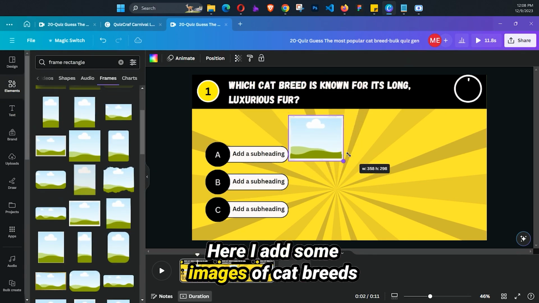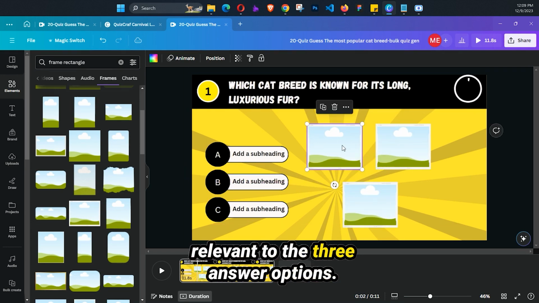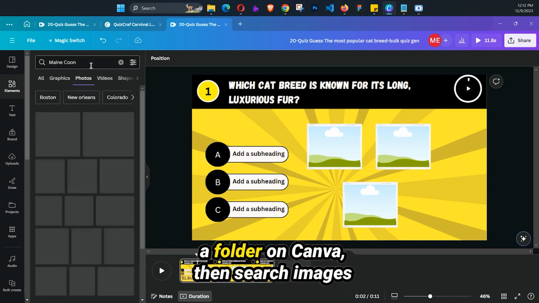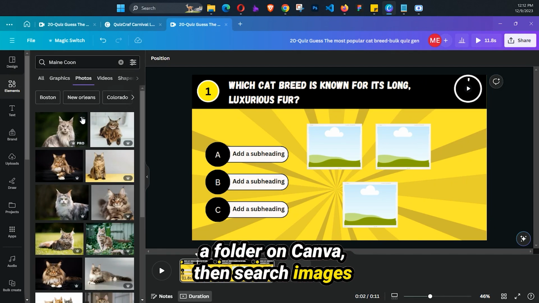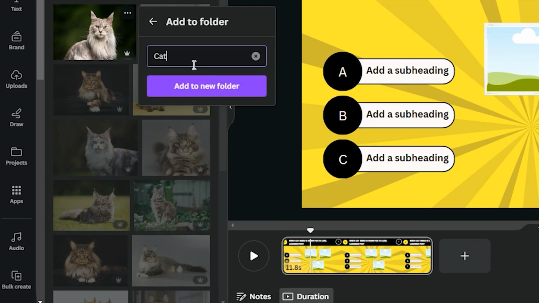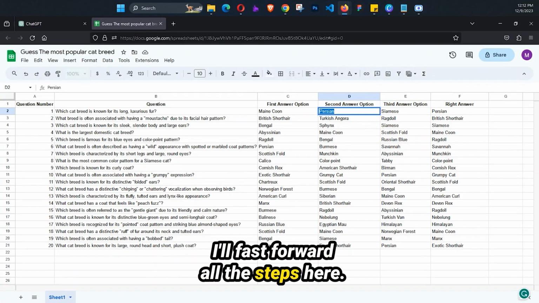Here I add some images of cat breeds relevant to the 3 answer options. To get these images, you have to create a folder on Canva, then search images from Canva and add to that folder. I'll fast forward all the steps here.